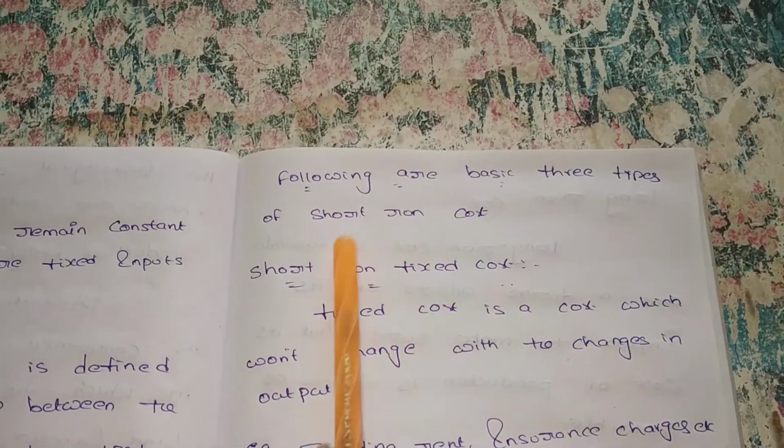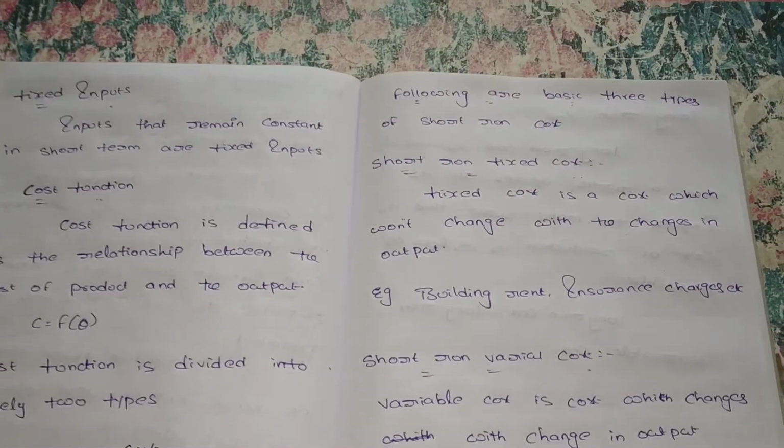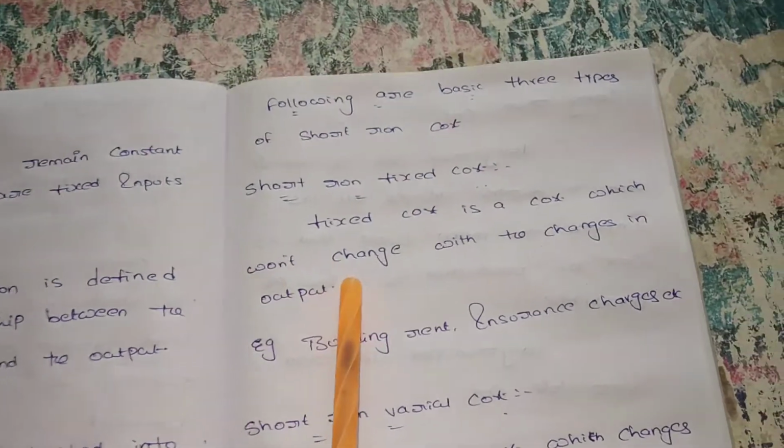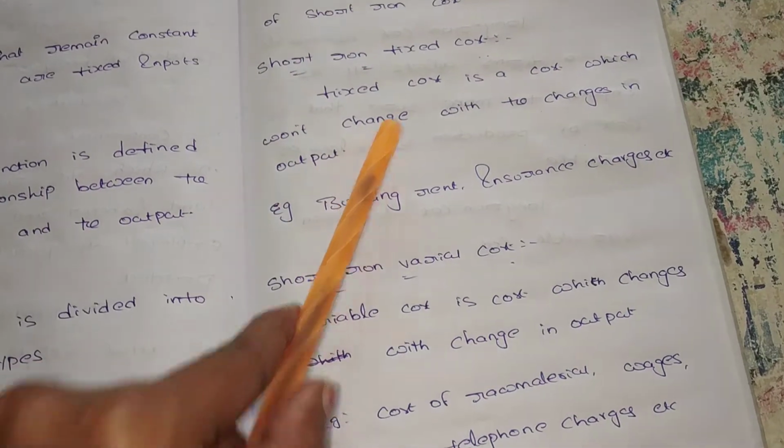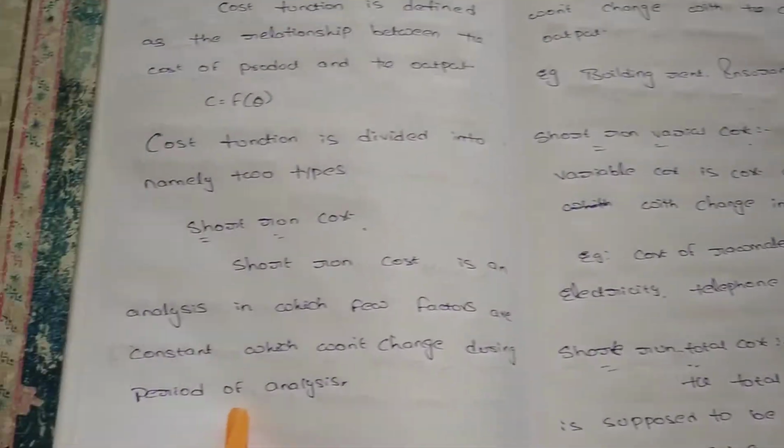Following are the basic three types of short run cost. In short run cost, there are three types of cost, that is short run fixed cost, short run variable cost and total cost. Total cost is nothing but fixed plus variable is equal to total cost.